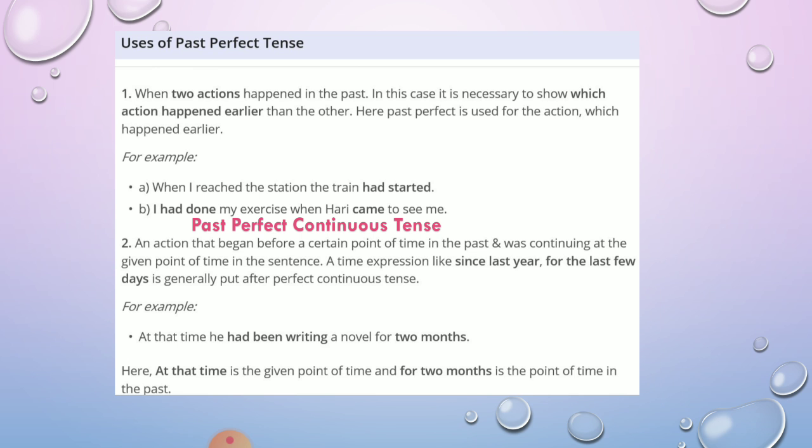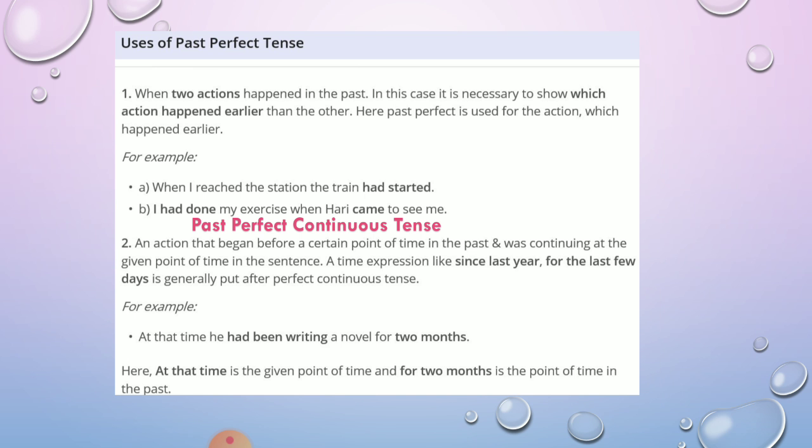Now the past perfect continuous tense shows an action that began before a certain point of time in the past and was continuing at the given point of time. That means it shows the reflection of past time, or you can say it shows an action that had been going on before another past action. To show the continuity, we use the past perfect continuous tense.